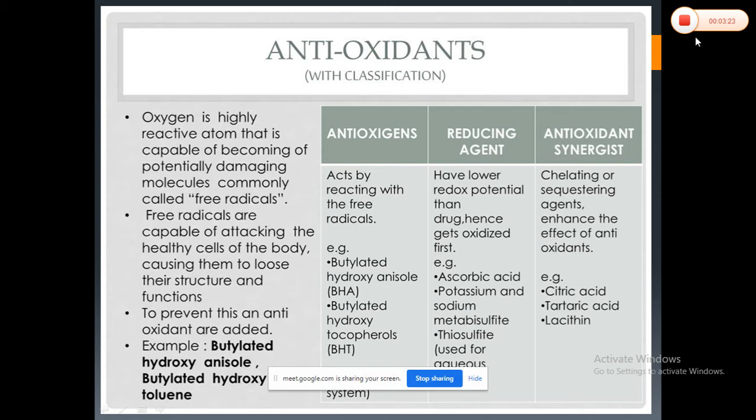Along with that, the solubility and dispersibility in the medium, because here we are using two different phases, the oil phase and the water phase, so we have to consider the solubility of the antioxidant in each phase. It should also be non-toxic, non-irritant, and compatible with the other components of the formulation. Here they have given examples of antioxidants, butylated hydroxytoluene and butylated hydroxyanisole, which are synthetic. Basically these are white, with a mild odor, silver.